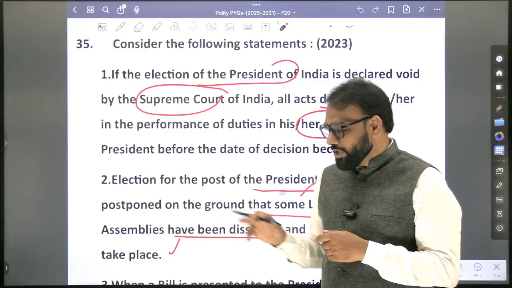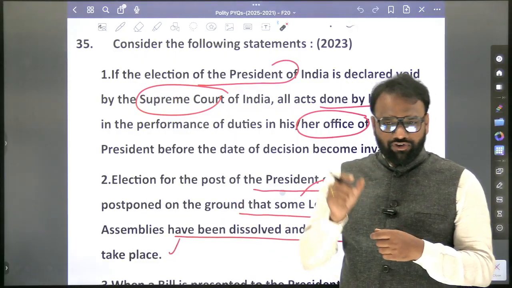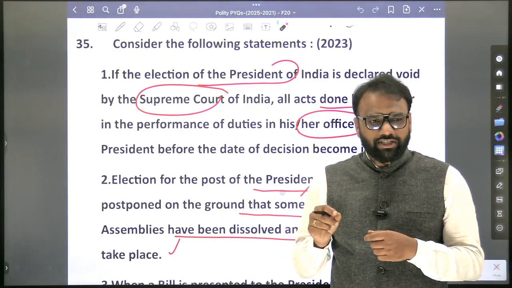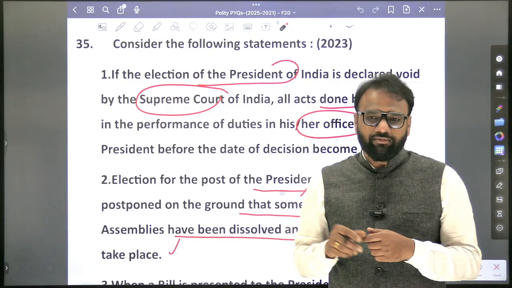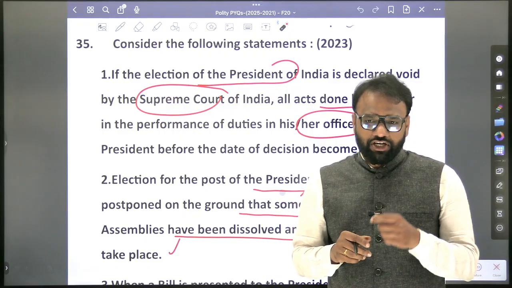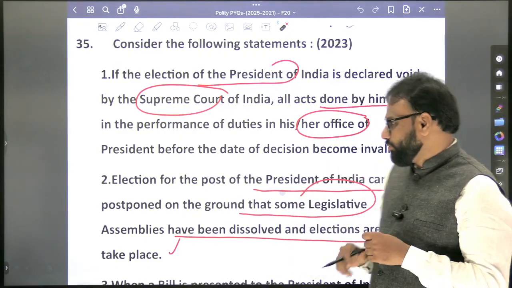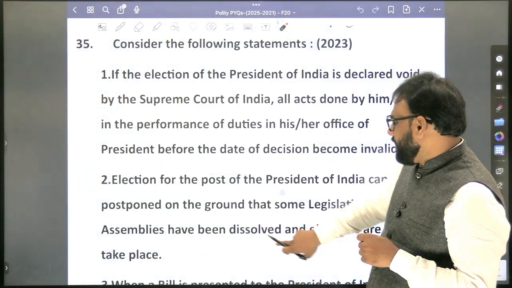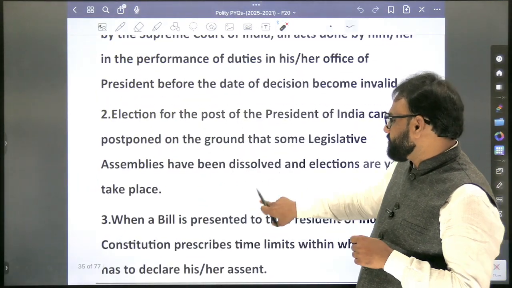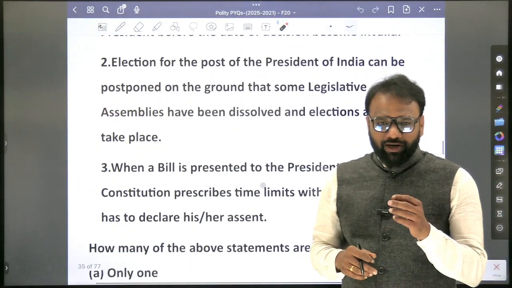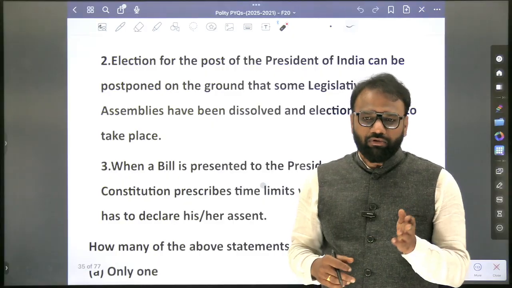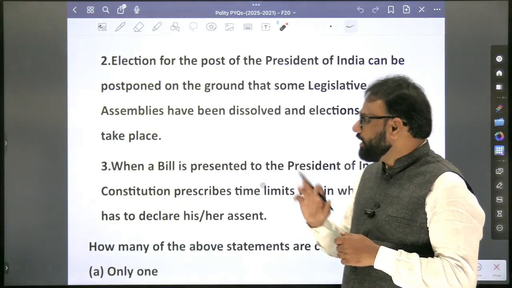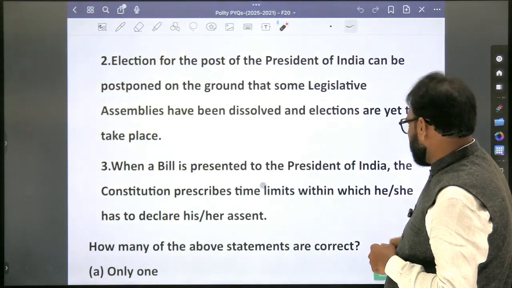So election of President is a very important topic. There we have come across single transferable vote and proportional representation. All of them are important. Now, if some assembly has been dissolved in some state, will it be a ground for postponement of election? No. If there are any kind of vacancies also, election will take place. So the second one is false.